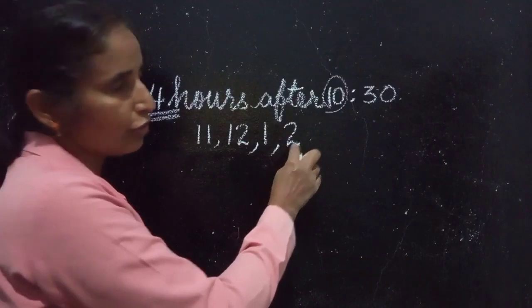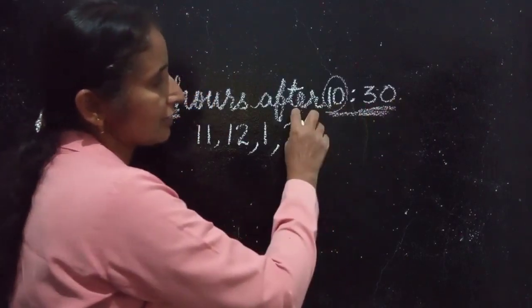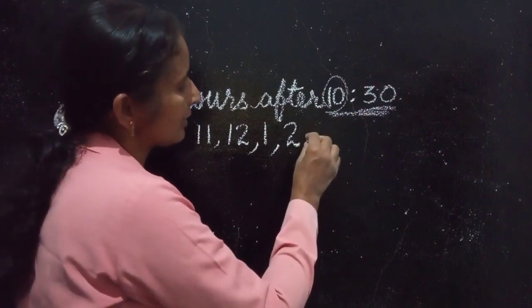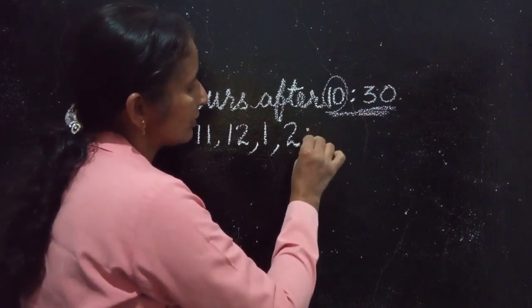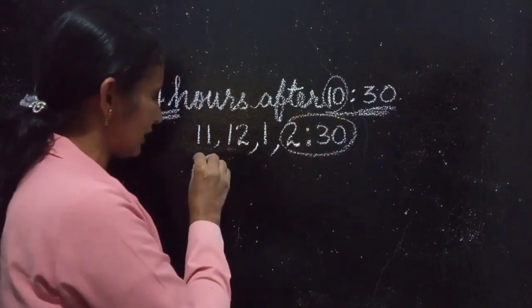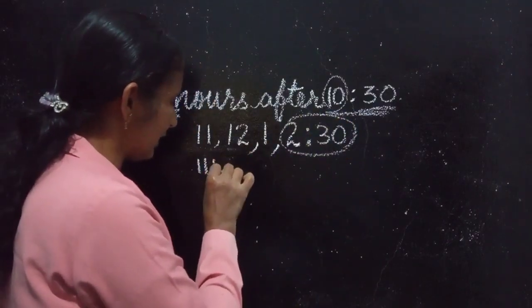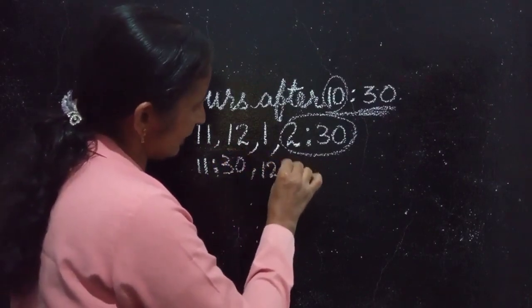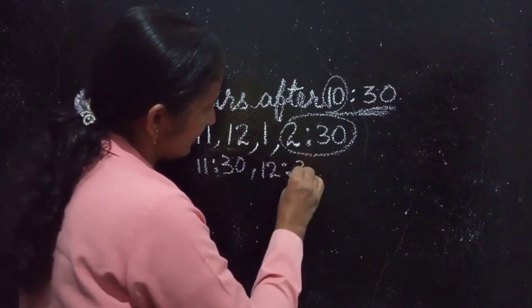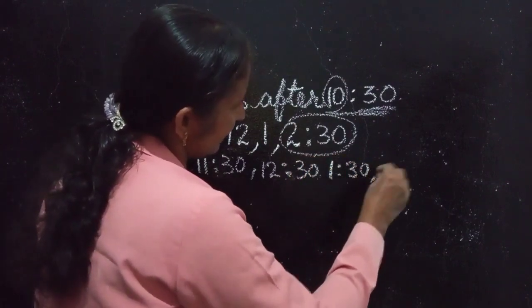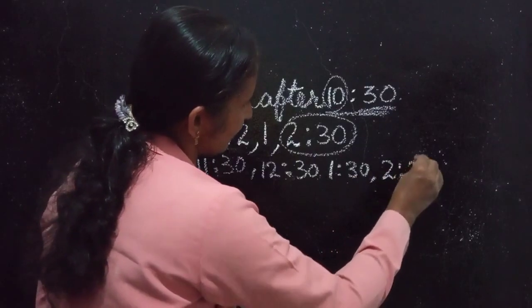So, what's the time? Is it 2 o'clock or 2:30? We are asked 4 hours after 10:30. So the time is 2:30. Here we can write 11:30, 12:30, 1:30, then 2:30.